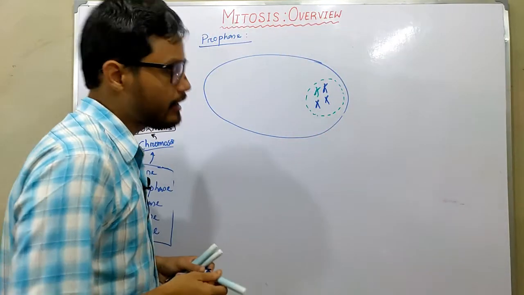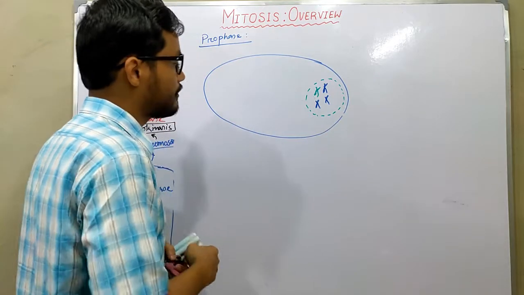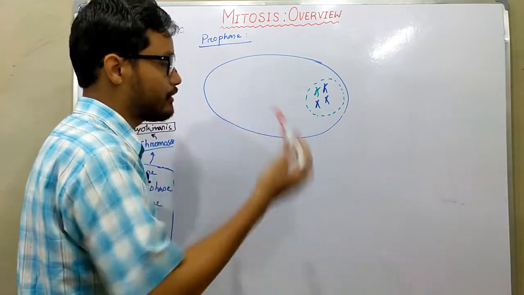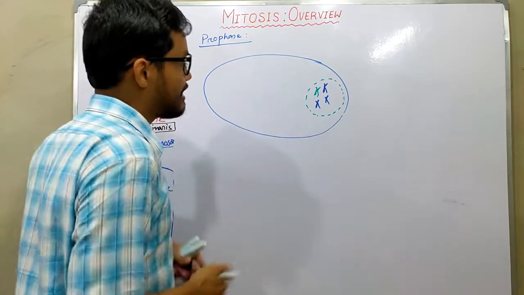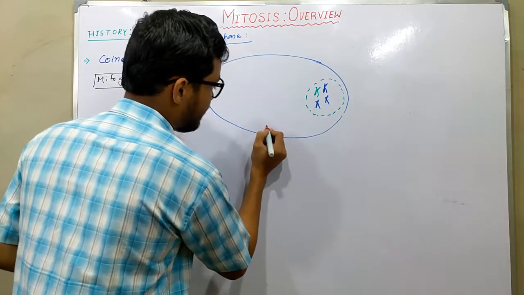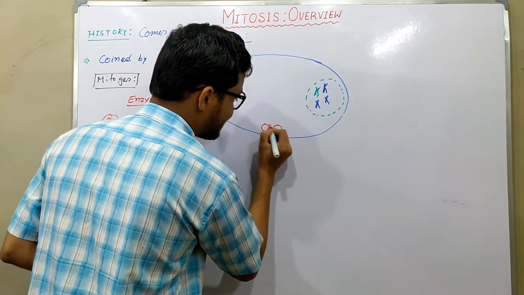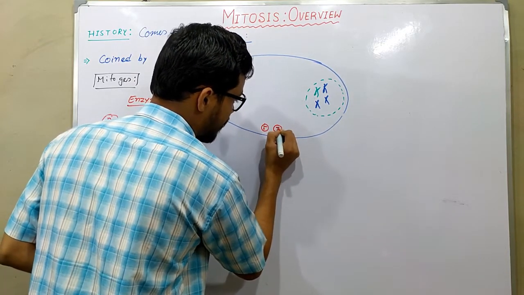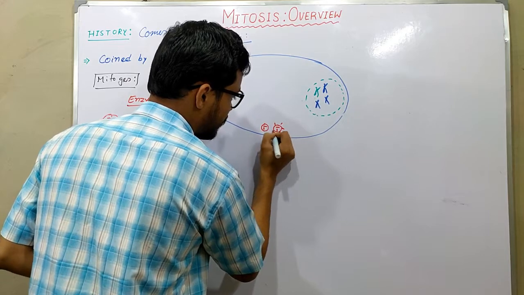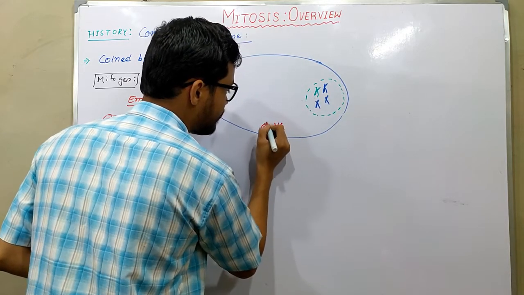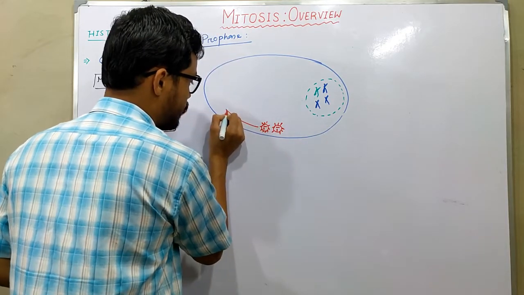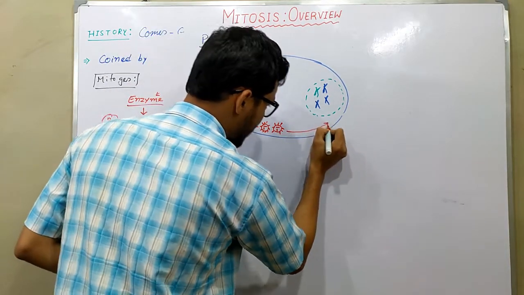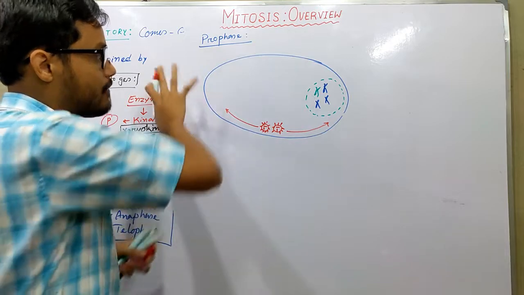The nucleolus has already disappeared, along with Golgi bodies, mitochondria, and other cellular organelles in this stage. The duplicated centrosome, which consists of the centrioles, is moving apart and moving towards the poles. So those are the characteristic features of prophase.